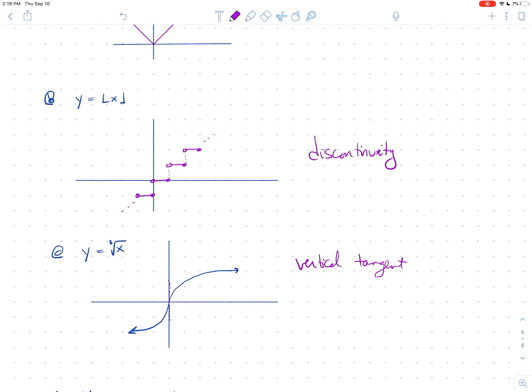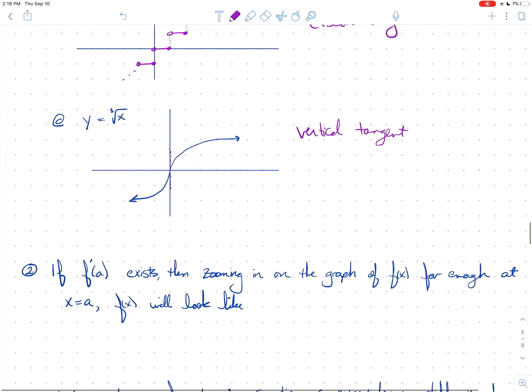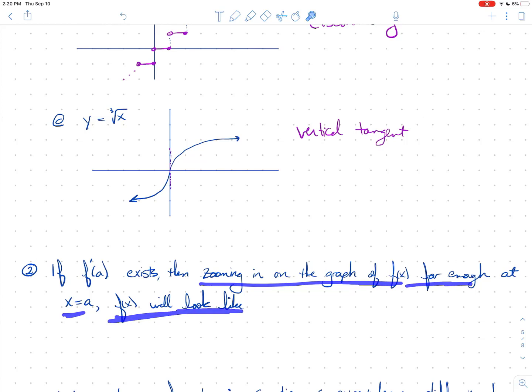I want to make two quick comments, and then we're going to switch to Mathematica. First off, this is really important. If the derivative exists at a point, then zooming in on the graph of the function far enough at that point is going to look like a line. It's going to look like a line. And in fact, it's going to look like its tangent line.